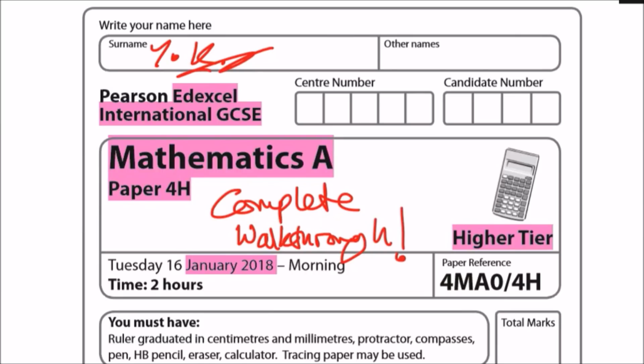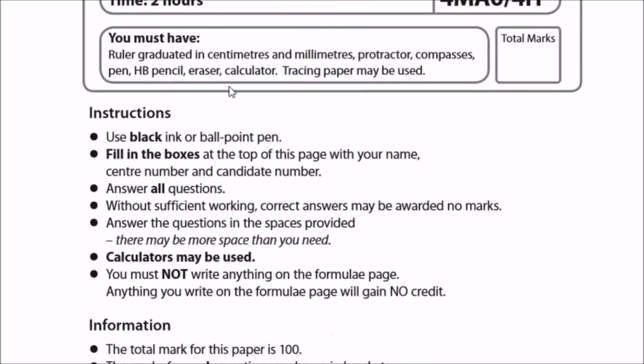Welcome back, guys. So as usual, we're going to go through another rundown of a Maths A paper. In this case, it's going to be the January 2018 paper 4H, and this is the Edexcel International IGCSE. Anyway, without further ado, let's jump right in.